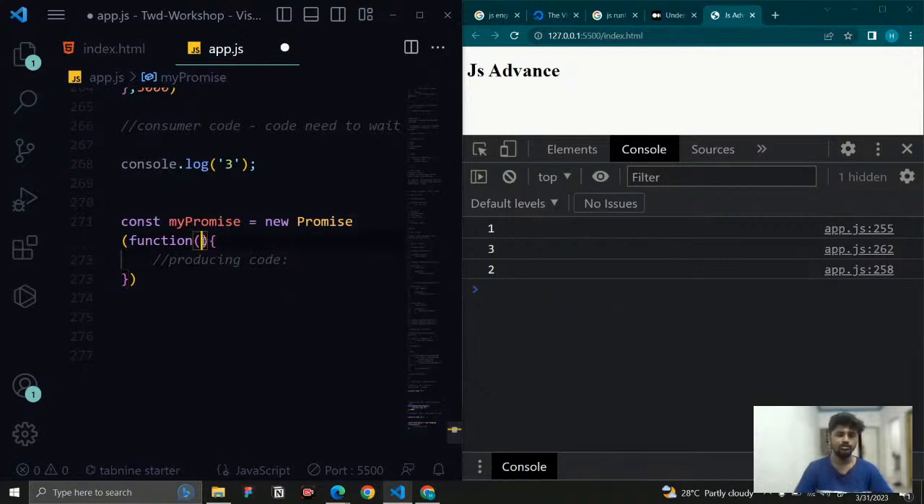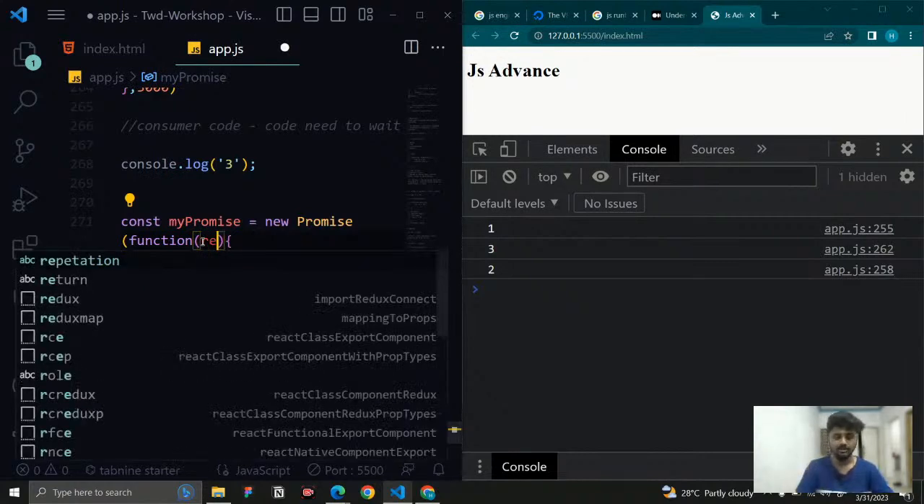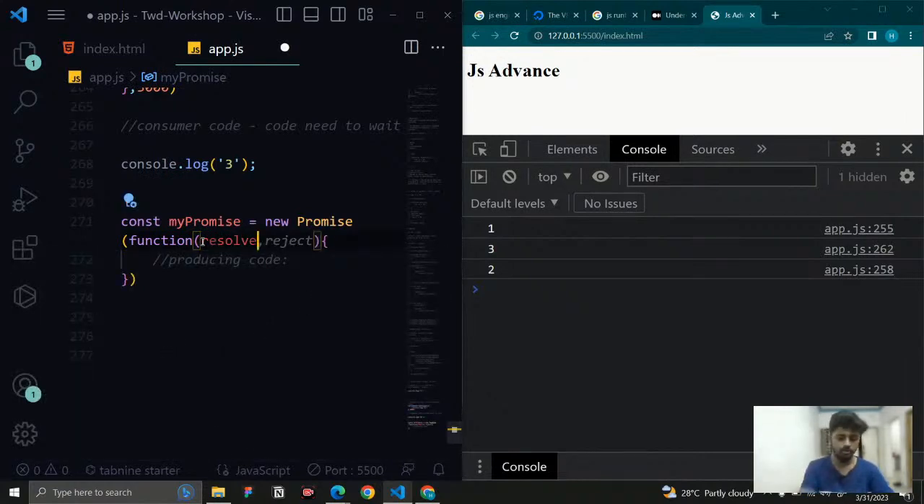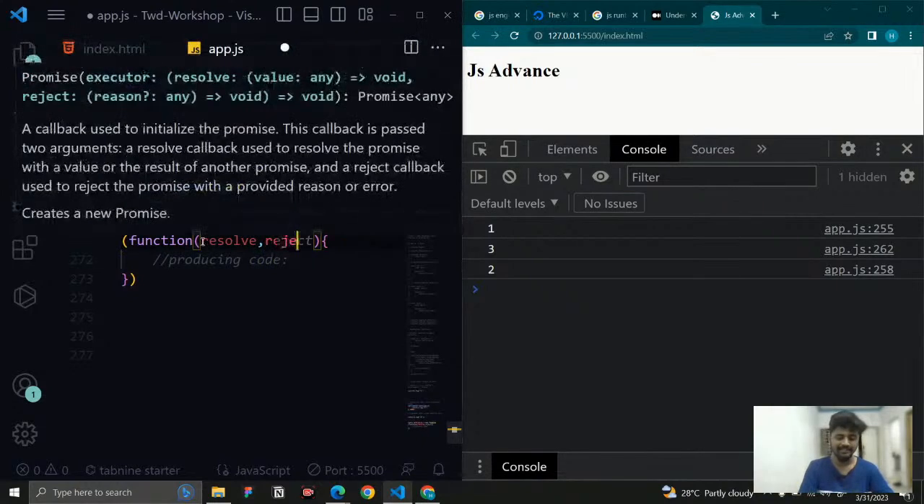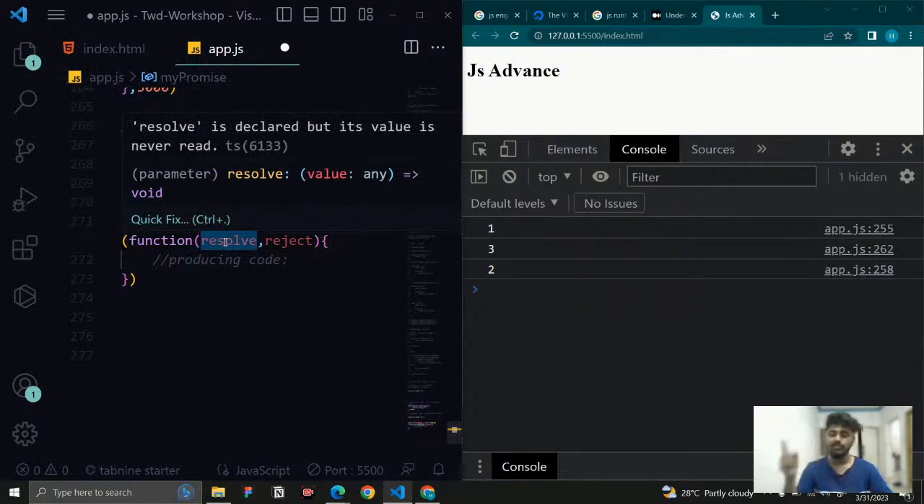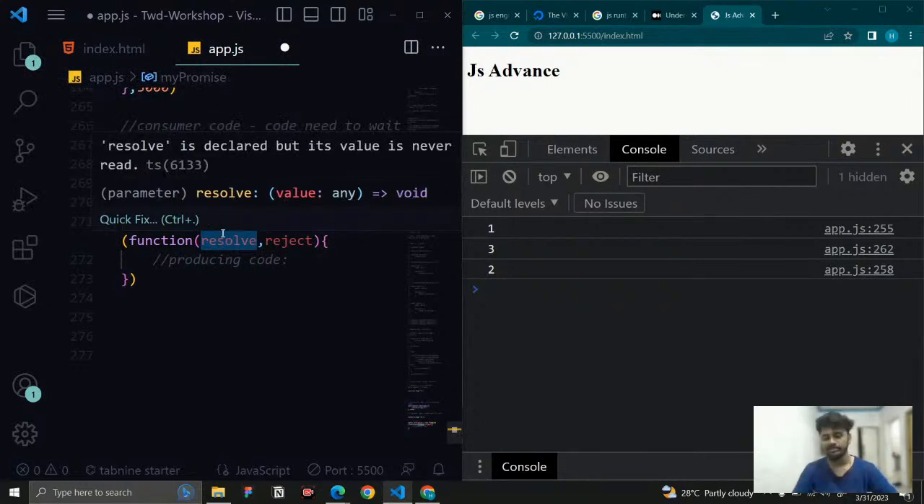And here this function is going to have two default parameters. One is resolve, and whatever name you want to give, you can give it. And I'm just going to say reject. It is a perfect name for it. So what is resolve? Well, this is another function. That is the callback function.